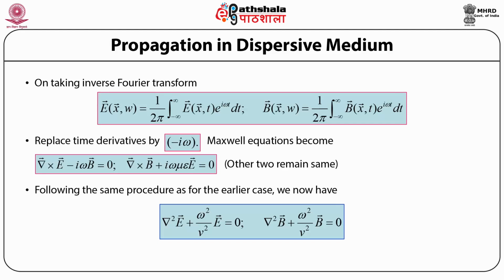and utilizing the other curl equation, we can then write down the resultant wave equations for the electric field vector and the magnetic field induction vector as the Laplacian operator acting on the electric field plus omega square by v square times the electric field is equal to 0. And similarly, the wave equation for the magnetic field can be written as the Laplacian operator acting on the magnetic field induction vector B plus omega square by v square times the magnetic field induction vector B is equal to 0.